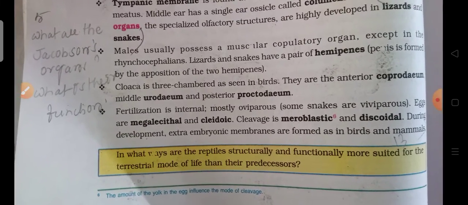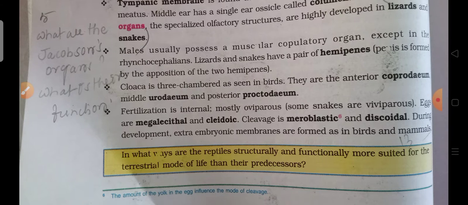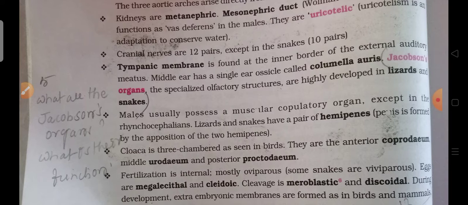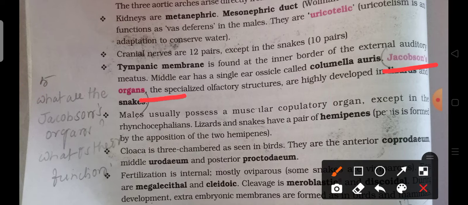Next, coming to the fifth question: what are Jacobson's organs? What is their function? Jacobson's organs are specialized olfactory structures, highly developed in lizards and snakes. This is the answer. Up to here you can write it.